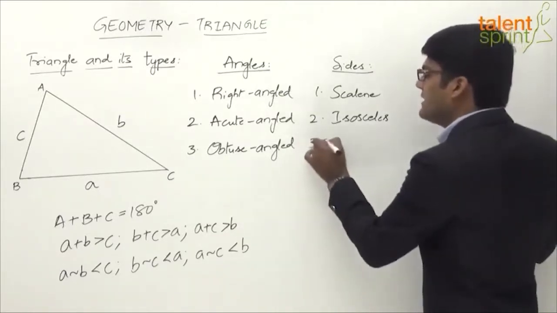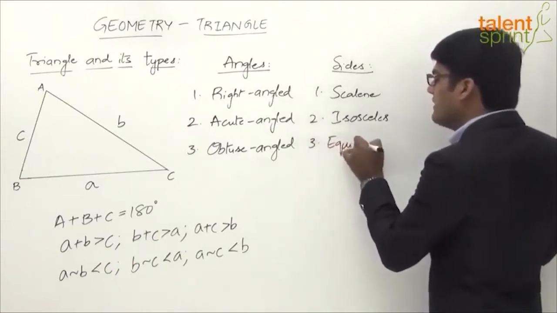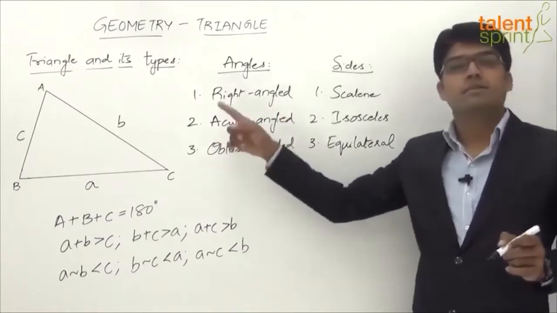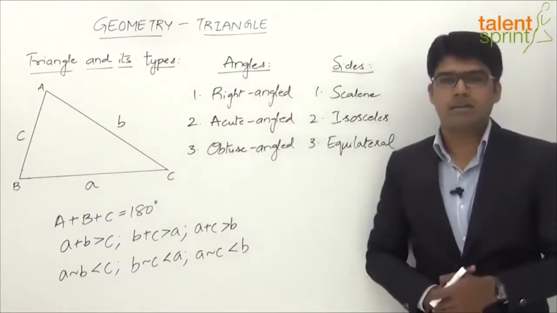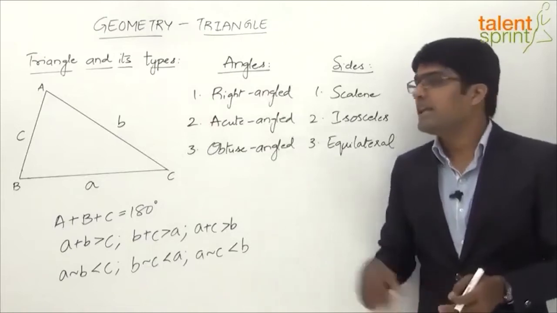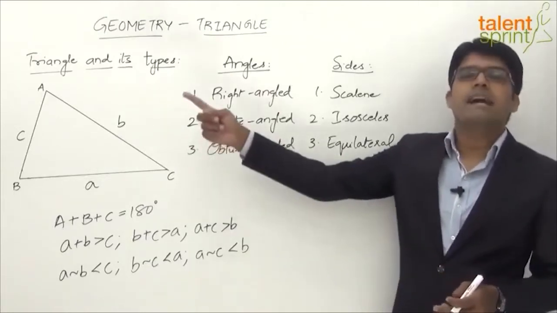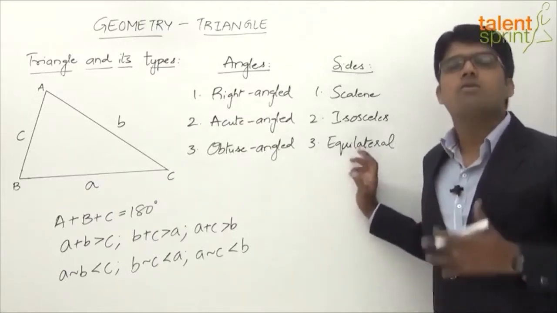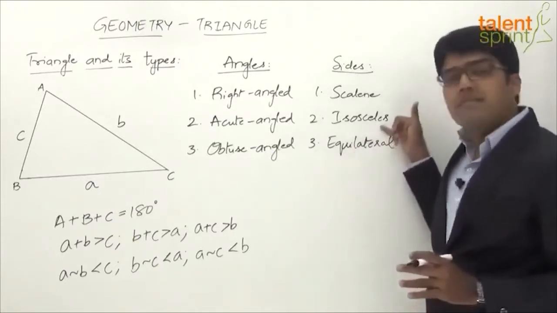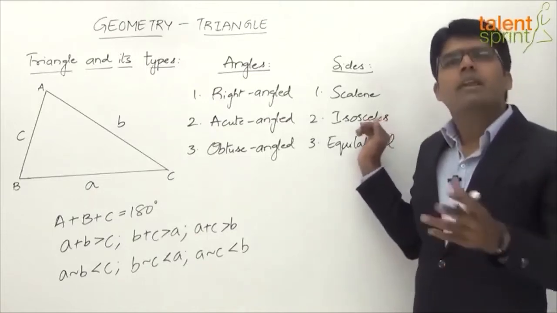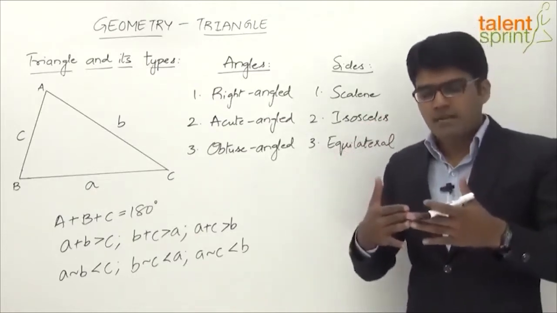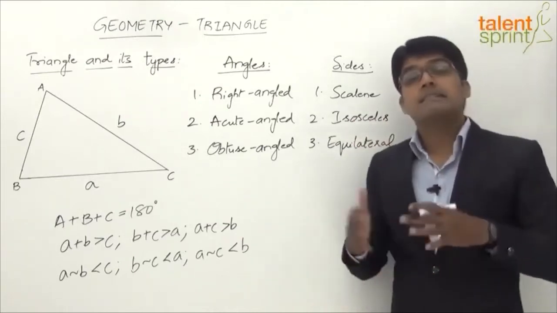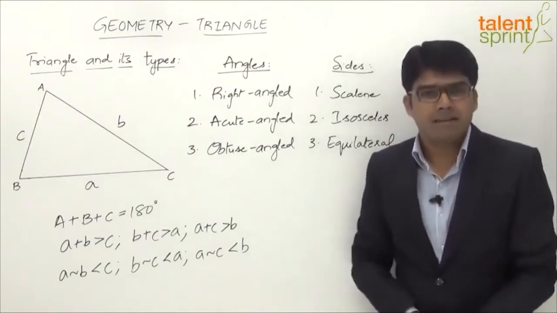And the last one here is an equilateral triangle. What is an equilateral triangle? The one which has got all the three sides equal. A is equal to B is equal to C. Such a triangle is called an equilateral triangle. And it's obvious that if the three sides are equal, then the three angles would also be equal. So in an equilateral triangle, all the three sides are equal, or all the three angles are equal. Isosceles triangle, any two sides are equal or any two angles are equal, right? So if two sides are equal, the opposite angles would be equal, okay? And a scalene triangle is the one where all the three sides are different or all the three angles are different.